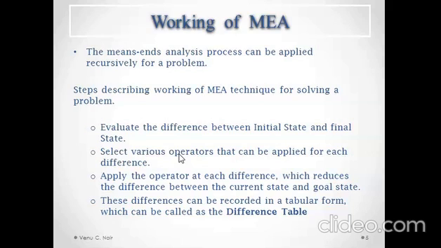So when all the differences are removed, we will be reaching the goal state. So for each difference there should be some operation to remove that difference. Apply the operator at each difference which reduces the difference between the current state and the goal state. These differences are recorded, as I said before, in a tabular form which can be called the difference table. So the differences in each of the steps are recorded in a table and the table is known as the difference table.